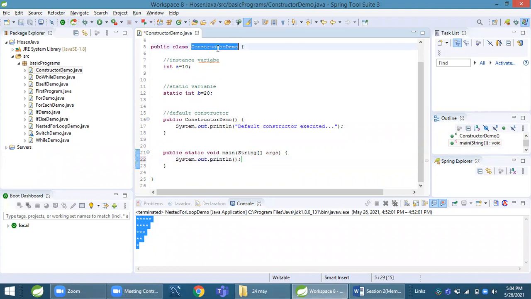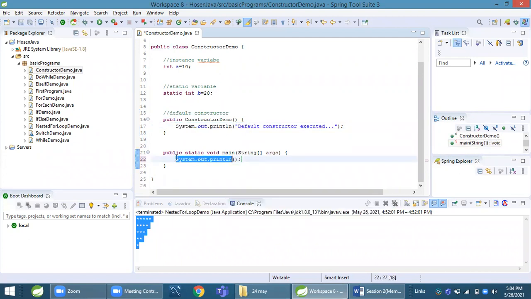This is a class, this is an instance variable, and this is a static variable. We use the static keyword to declare a variable as static. We don't use the static keyword to declare a variable as an instance variable. This is a constructor. This is a default constructor because it does not have any parameters in this bracket. And we are printing here "default constructor executed".